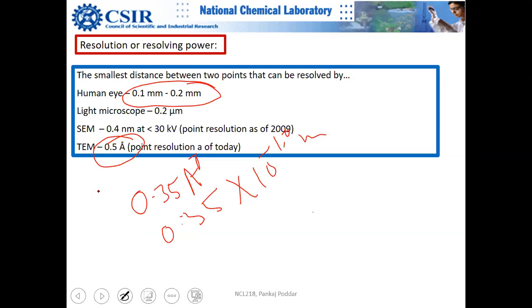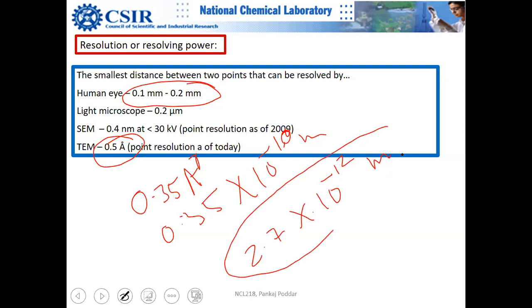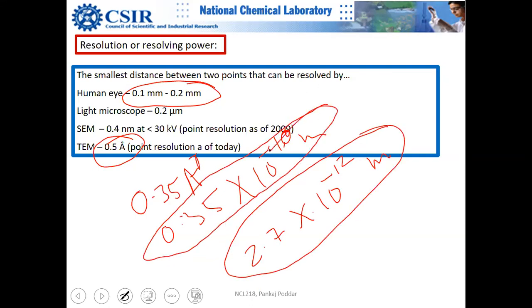Diffraction limited, which is 2.7 times 10 to the power minus 12. This is much better, right? But this is achievable in practice, this is possible, but only the best of microscopes can achieve this.